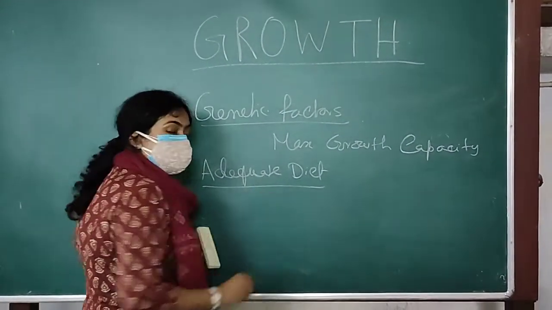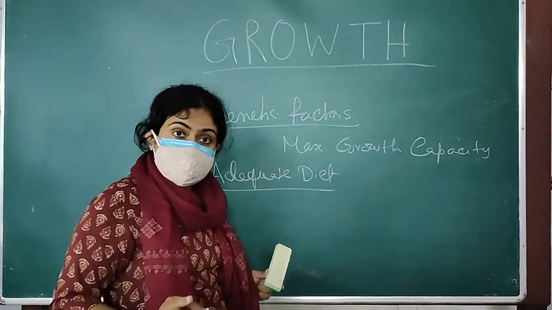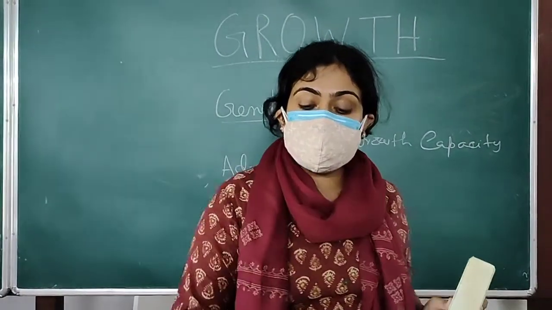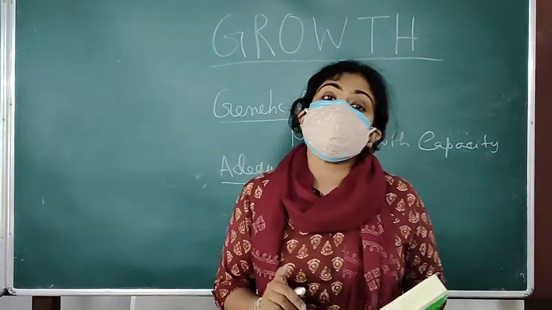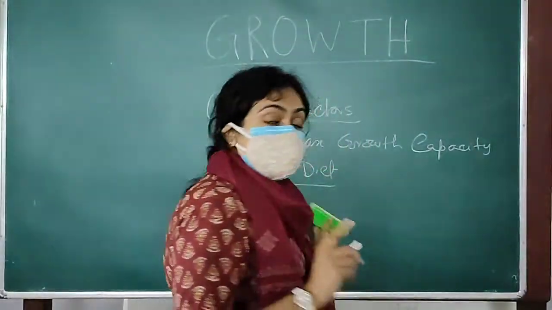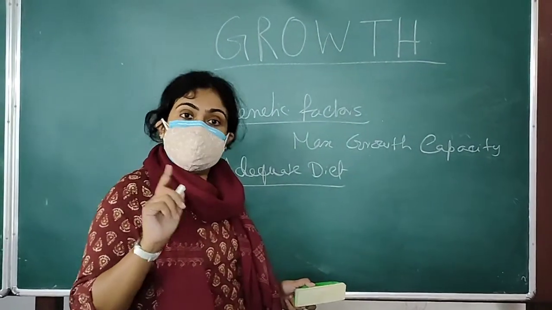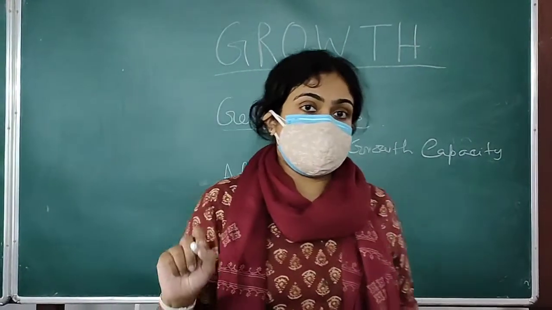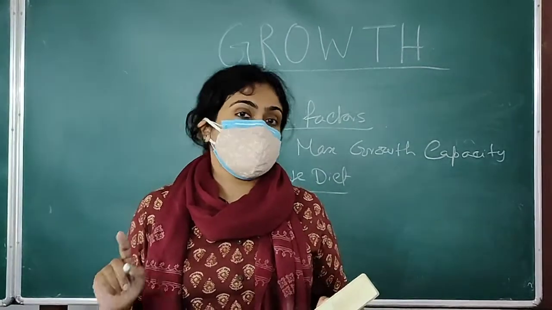And this adequate diet is extremely important in early years of our life, especially the initial 2 years, because at that time there is a very huge amount of body growth, as well as 70% of brain growth occurs in the initial 2 years. So if a person is deprived of nutrition in these earlier years, that will lead to irreversible stunting of growth.